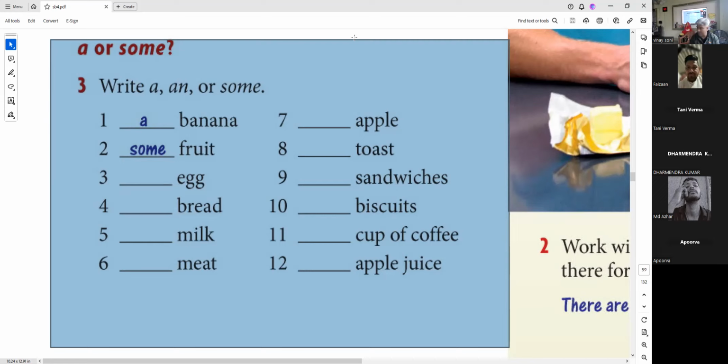because apple juice is uncountable. Sir, I write it some apple juice, sir. So it is correct. Some apple juice is correct. Okay, sir. Because apple juice is uncountable. Can you count apple juice? No. 11. A cup of coffee?